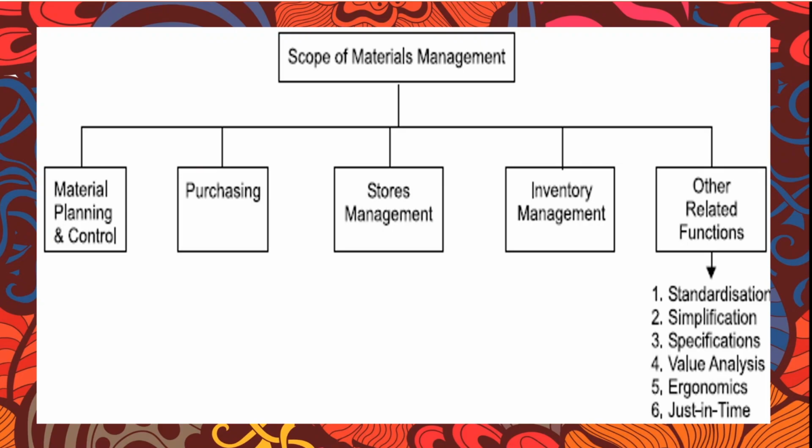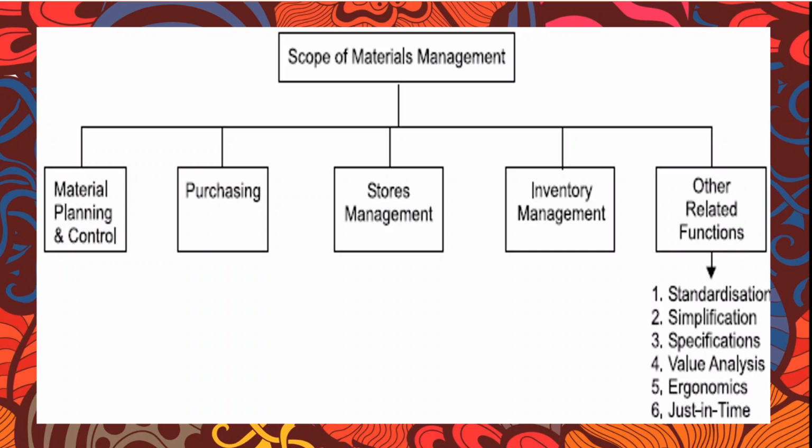Now, coming to the scope of material management. There are 5 different areas wherein material management can play a vital role. Material planning and control. Based on the sales forecast and production plan, the material planning and control can be done much more effectively. Purchasing is nothing but to know the terms of purchase, to place the purchase order, follow up, maintenance of smooth relation with supplier, approval of the suppliers, and evaluating and rating the suppliers.